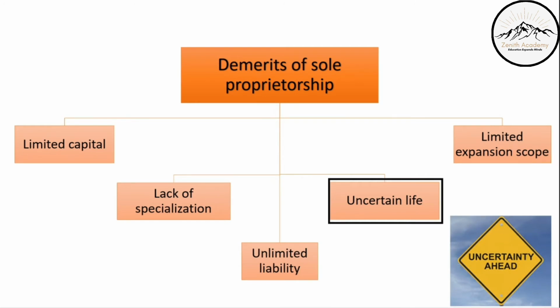Uncertain life. Uncertain life means there can be a lot of problems that come along the way, and a sole proprietor has to always be on their feet. They always need to keep a watch on what is needed where, and how they can reduce risks, and wherever there is need, basically they need to be on top of it.